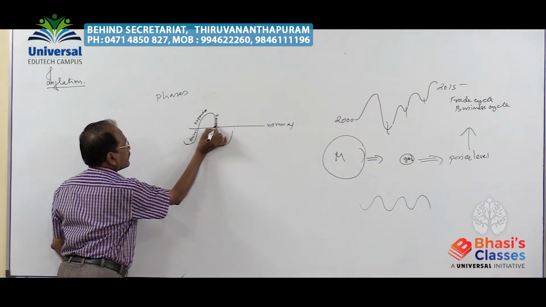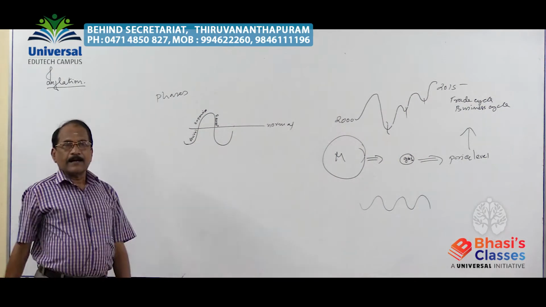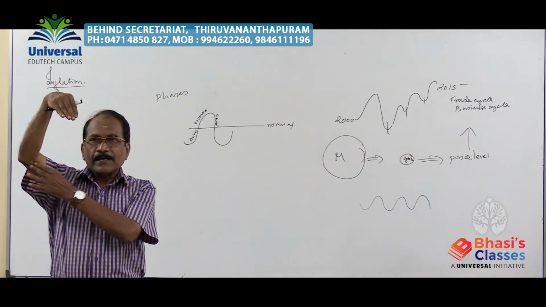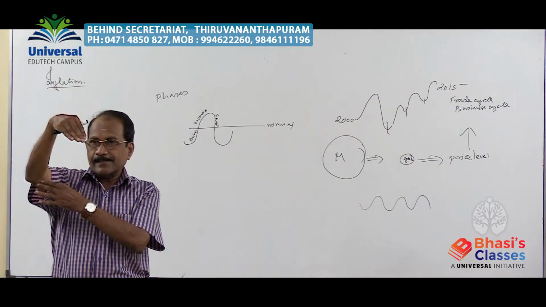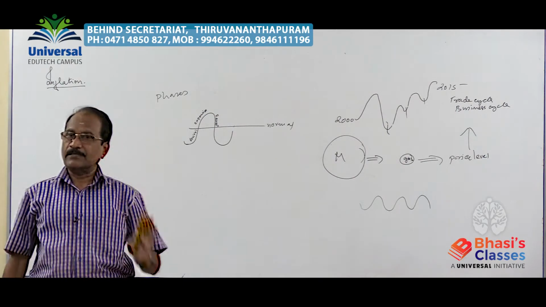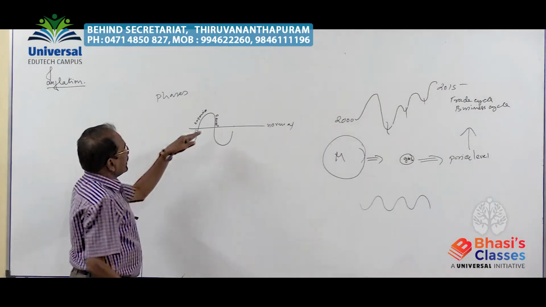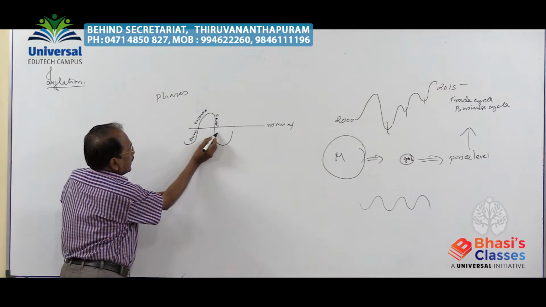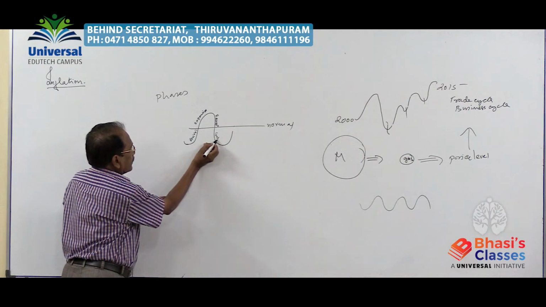R-E-C-E-S-S-I-O-N, recession. After touching the ceiling, the economy may come down. The downtrend is what is known as recessionary trend, or recession phase. That recession, if it is continued, will lead to a contractionary phase. Contraction.